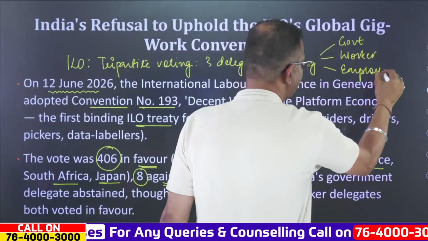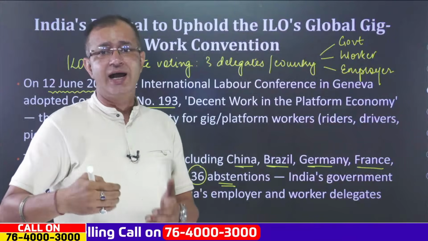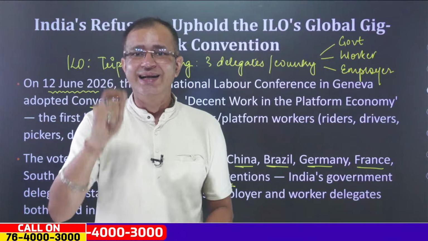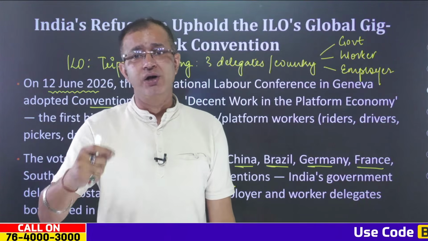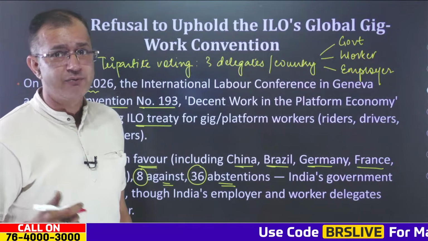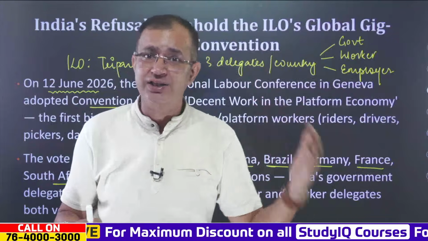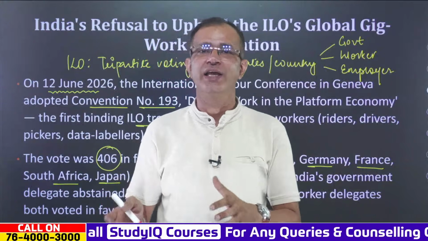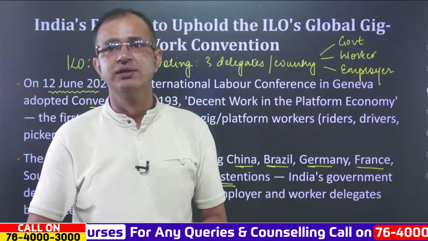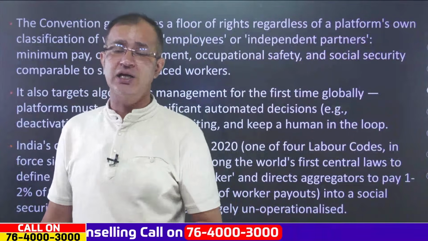These 3 delegates vote whenever there is a convention that has to be adopted. Here the Indian government delegate abstained from the voting, but the worker and the employer both voted in favor of the convention. All 3 delegates can vote in favor, vote against, or abstain, and that is the method of voting in the International Labour Organization.